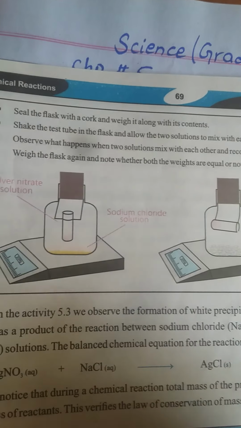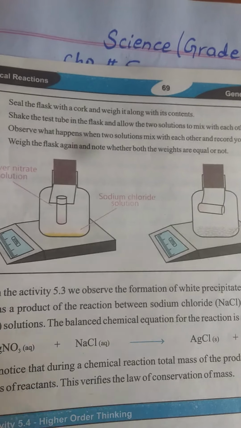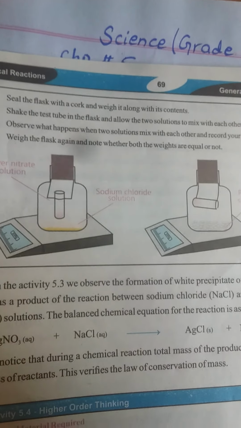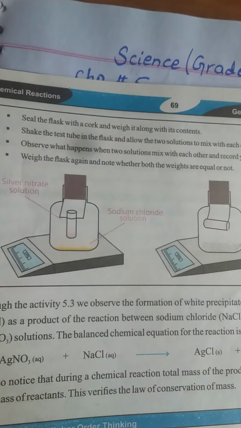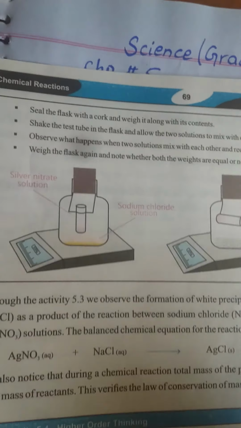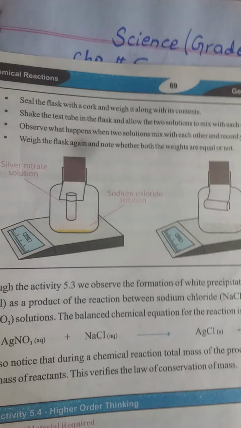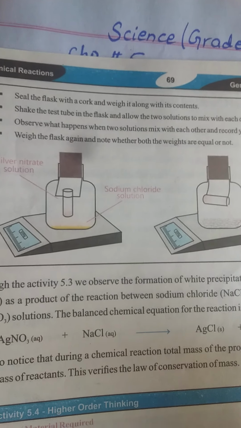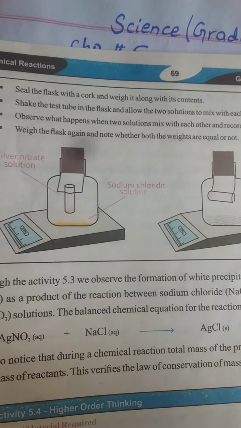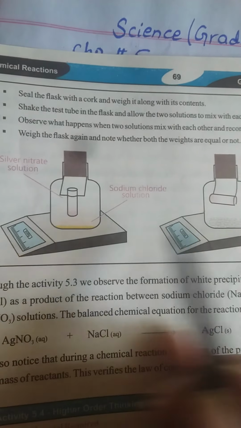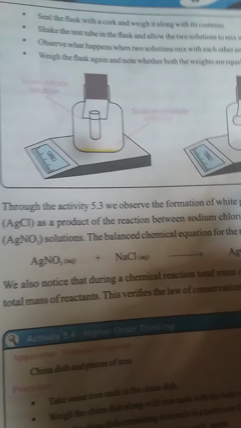It means that the mass of the reactants is always equal to the mass of the products. Mass is neither created nor destroyed. We can't create or destroy mass, but it changes from one form to another form.